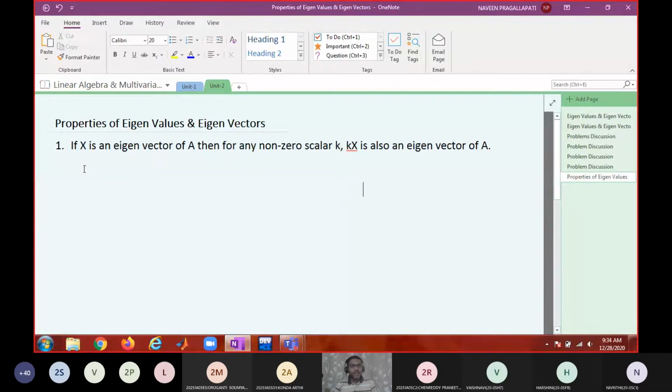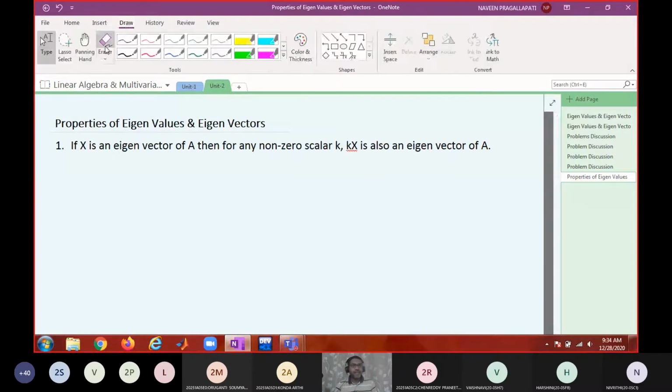So what is my assumption now? Always remember, for proving any theorem, the statement will be like this: if, then, or if and only if.